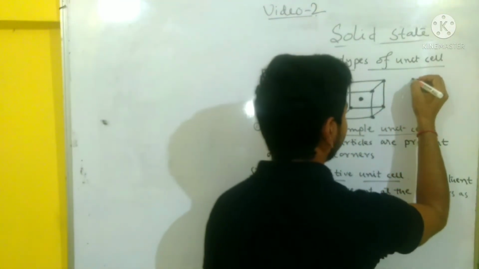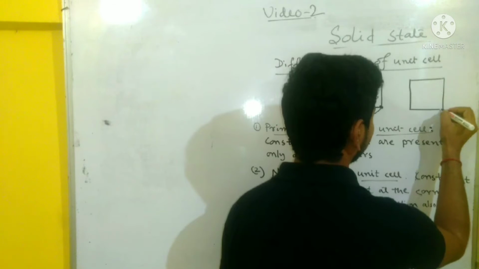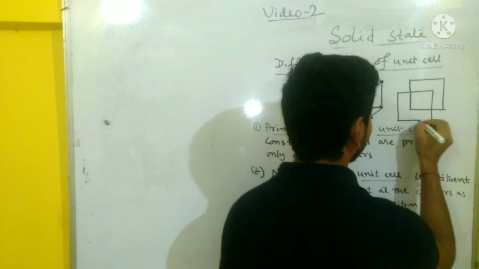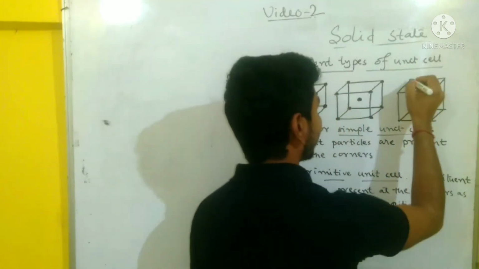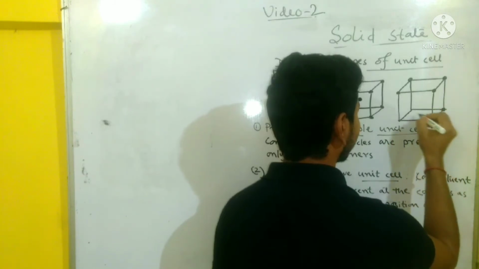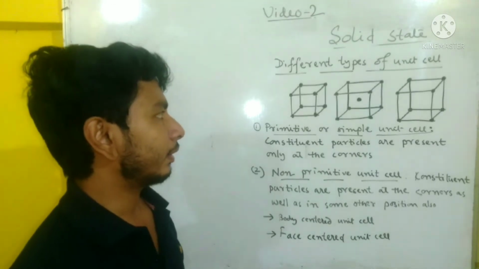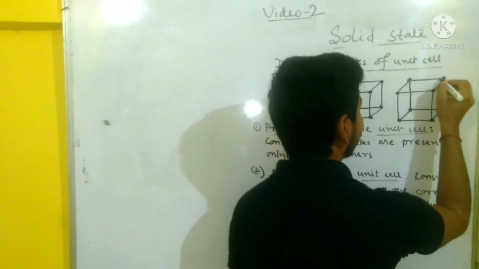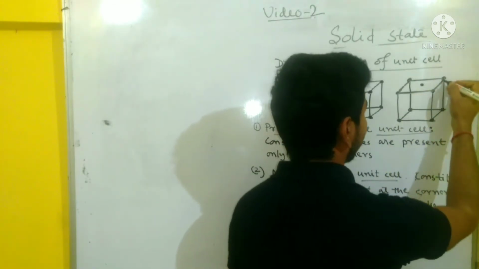So, the diagram. The particles are present at the corners. Now there should be one particle at the center of each face. So this is one face, and here at the center there is one particle.